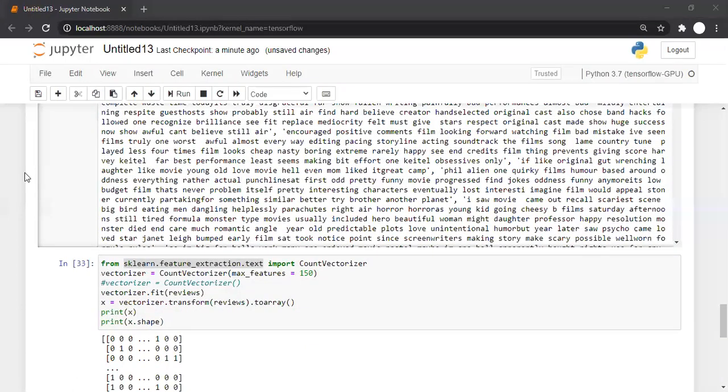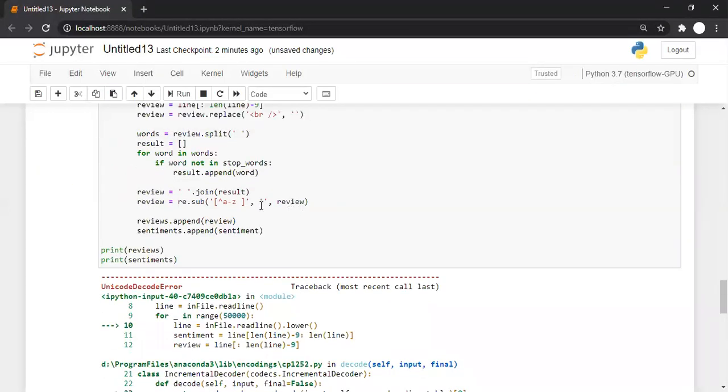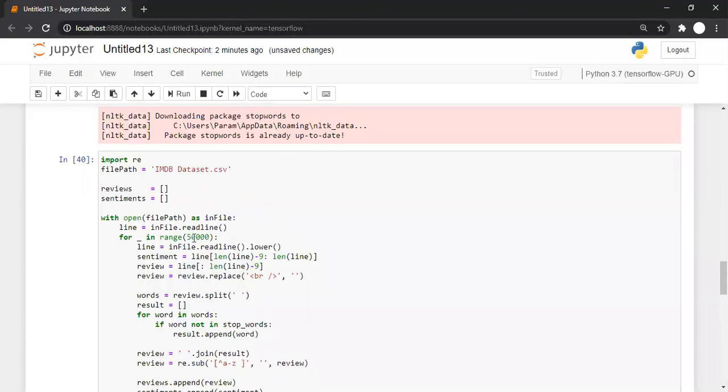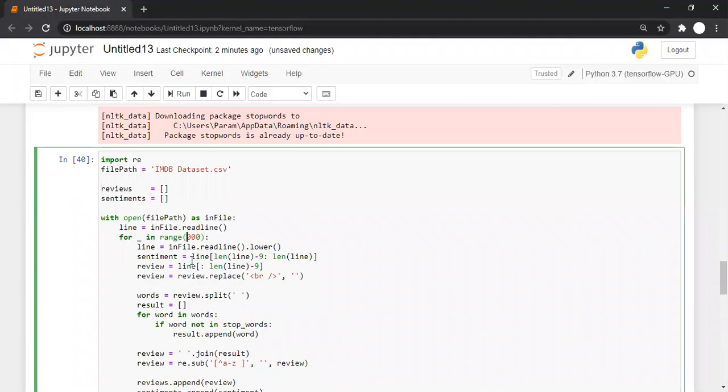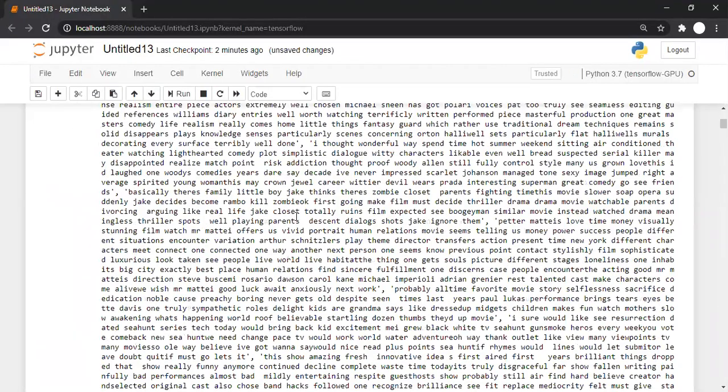And let's say instead of 1,000, you want to go for all 50,000. It will take a long time. So there is some exception while processing some line, something like that. So we need to look into those exceptions also as and when they appear, but it doesn't matter.